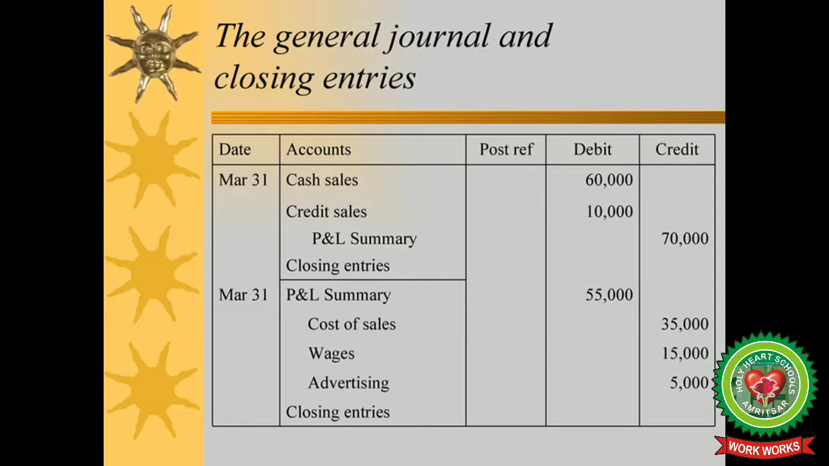So one of the two entries: cash account debit, credit account debit, profit and loss summary account, that is 70,000. Profit and loss account debit to cost of goods account, wages account, advertising account. So these are two examples of closing entries. Here we are debiting the revenues and crediting the expenses, and we are posting them on the respective sides of the profit and loss account so as to find the net profit for the same year.